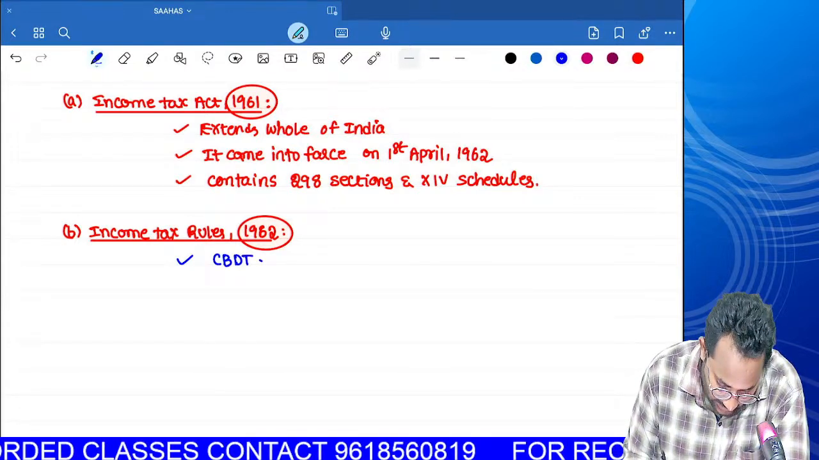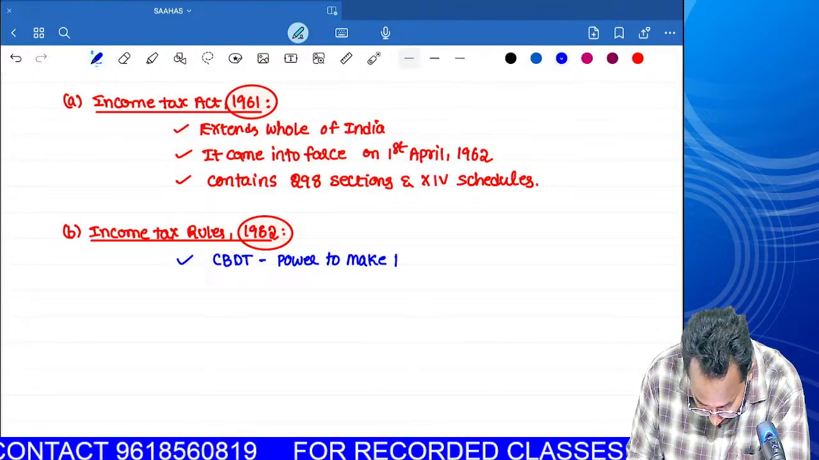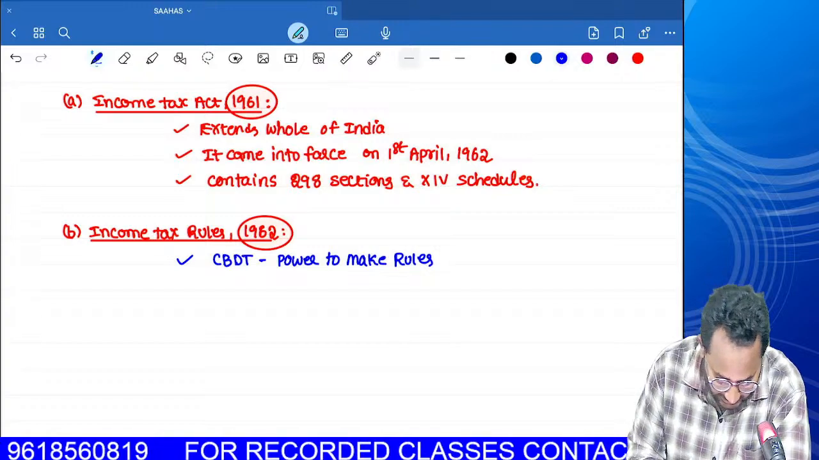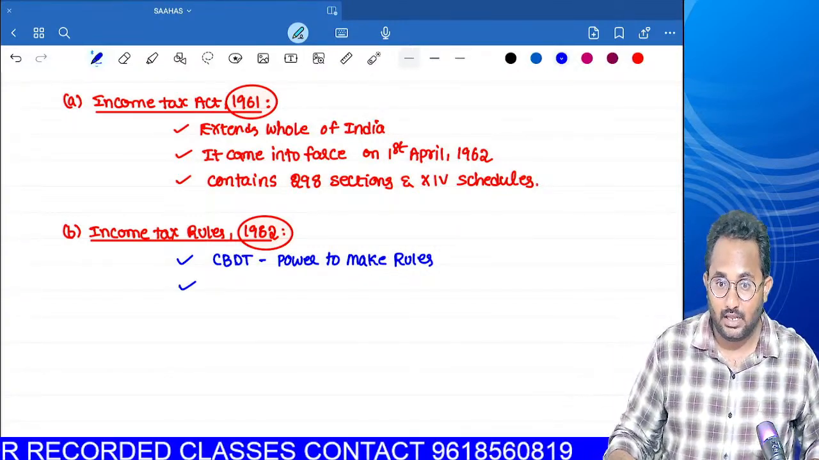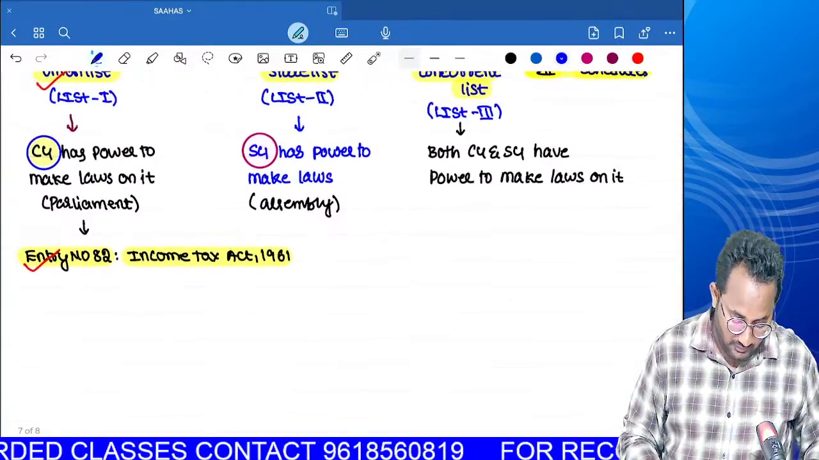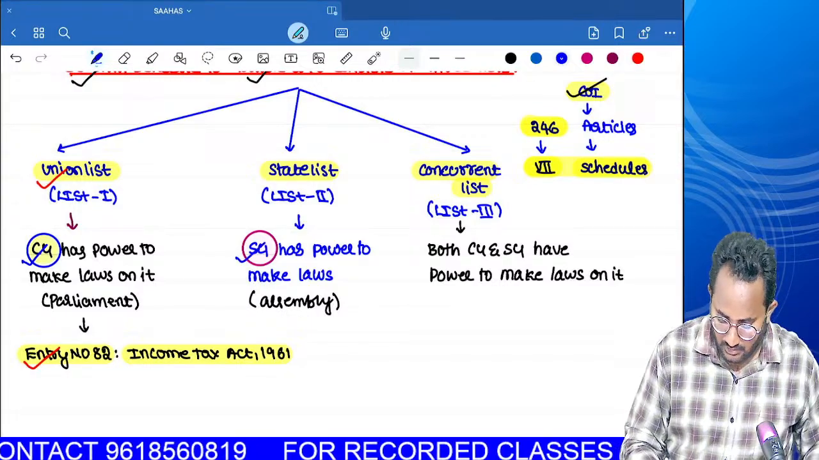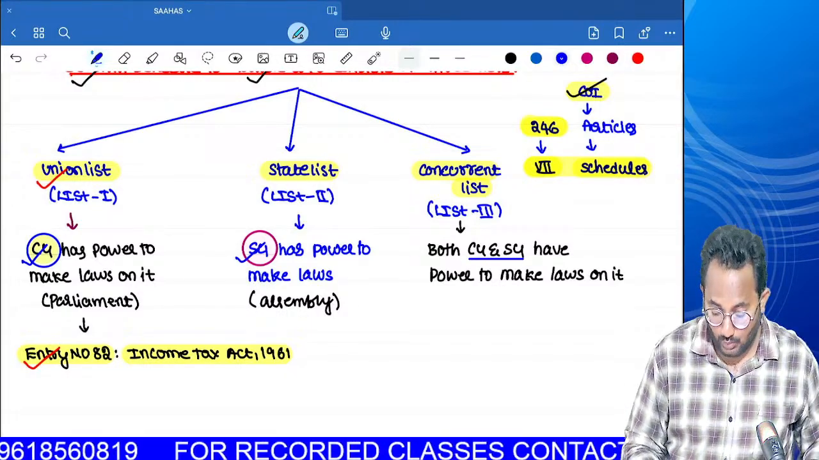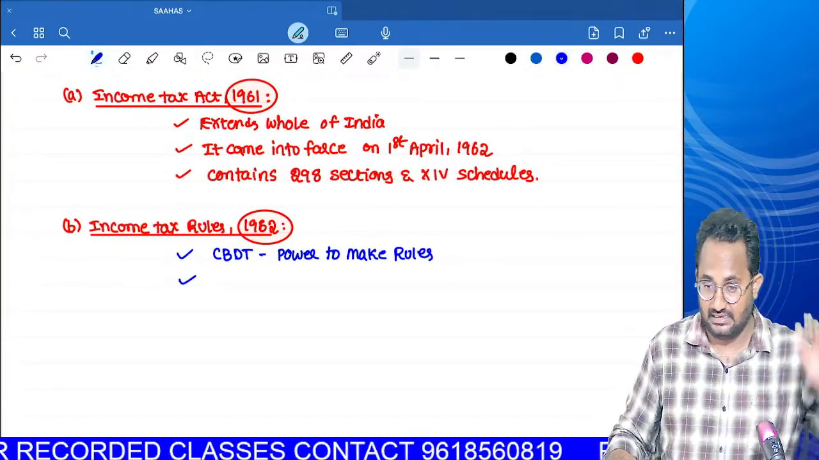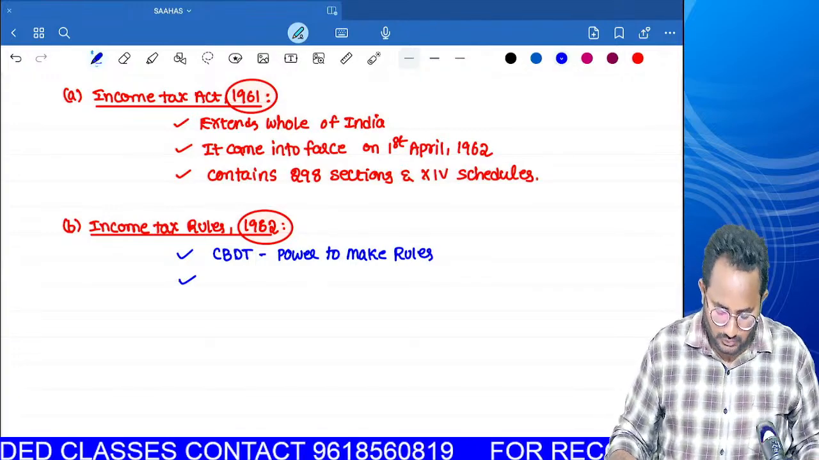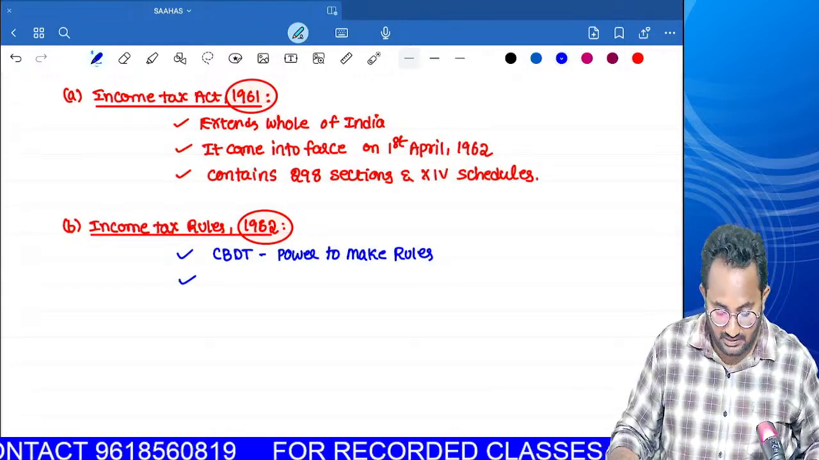CBDT has the power to make rules. Can you tell me the CBDT full form? The Central Board of Direct Taxes has the power to make the rules. An act can be framed by the central government or state government, but rules will be framed by the Central Board of Direct Taxes. This is the first and foremost authority in the income tax structure.